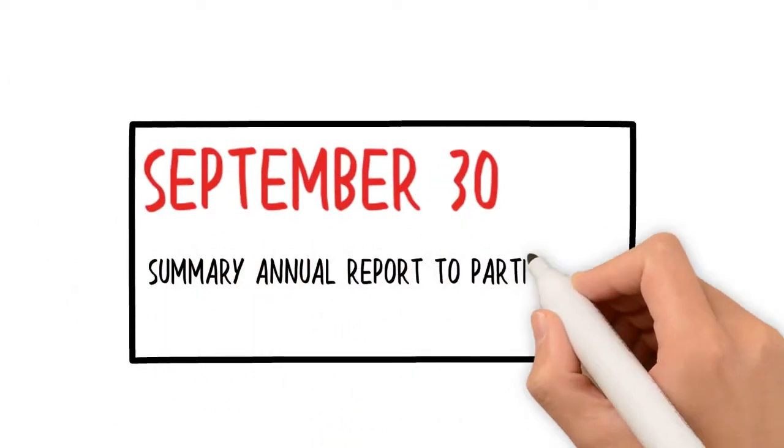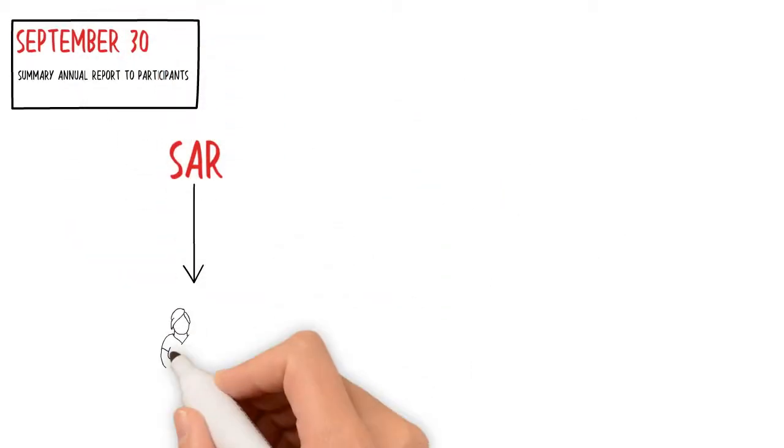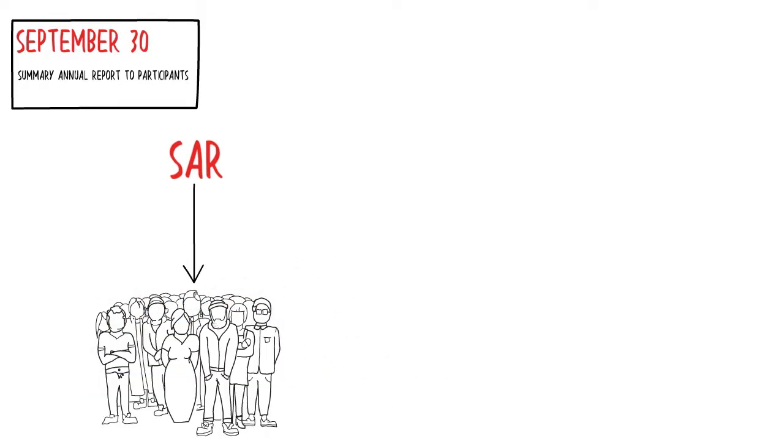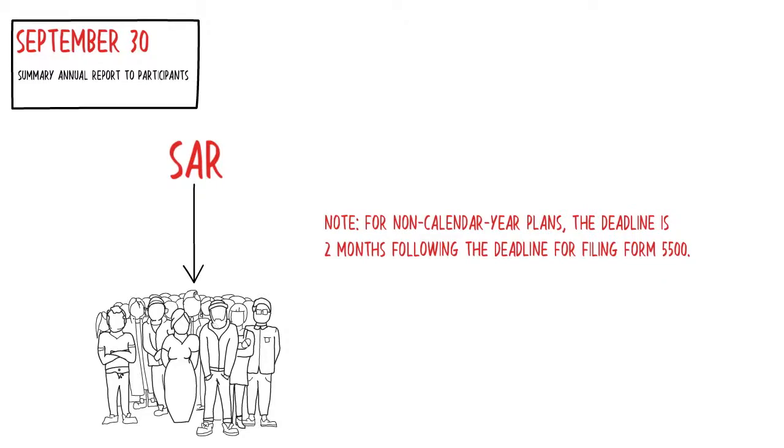September 30th. Summary Annual Reports are due to participants. The SAR must be provided to all participants no later than September 30th of the following year. However, if the Form 5500 filing deadline is properly extended, the deadline for distributing the SAR is extended to December 15. For non-calendar year plans, the deadline is 2 months following the deadline for filing Form 5500.